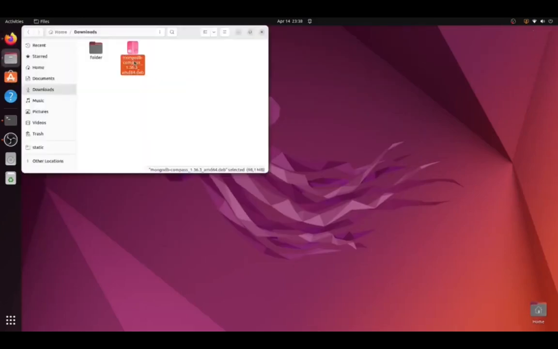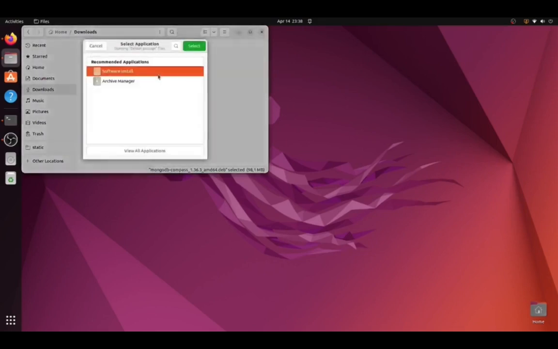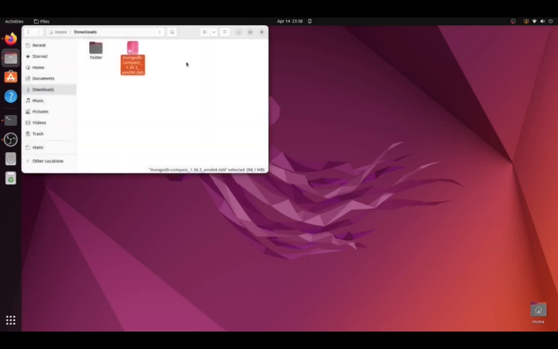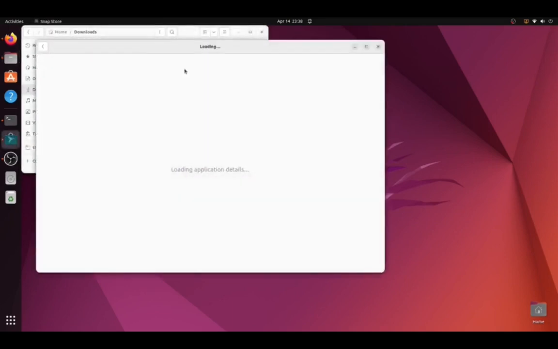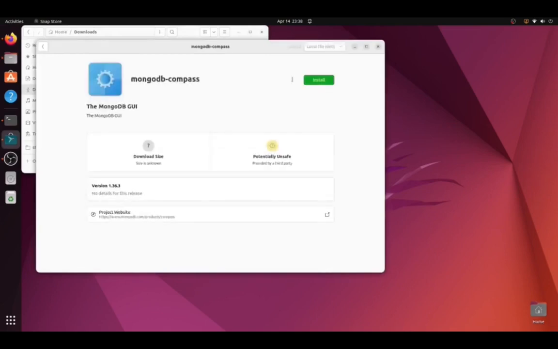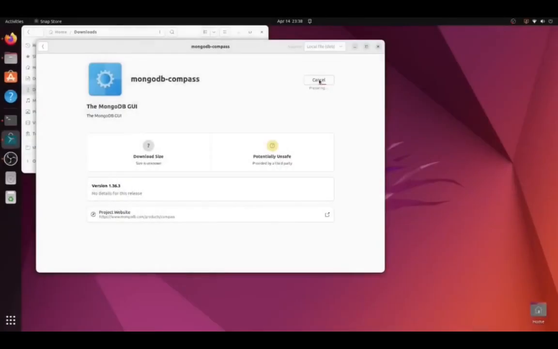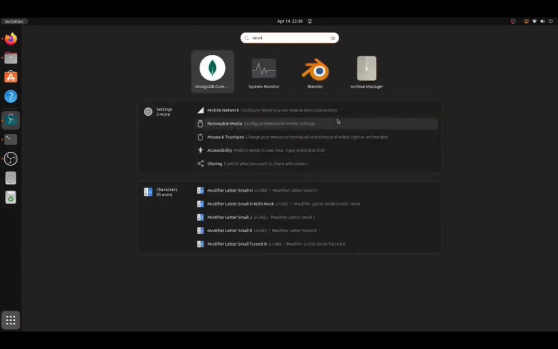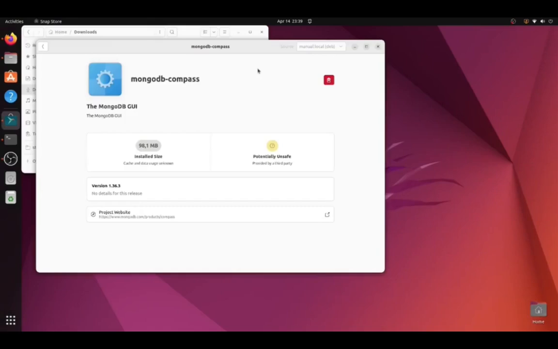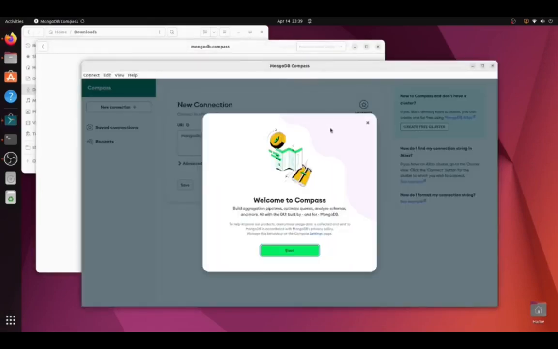Open the directory where you downloaded. Select the file and right click. Then open with other application. Select Software Install. Then click Select. Then click Install. If I search MongoDB, then we can see MongoDB Compass is there.